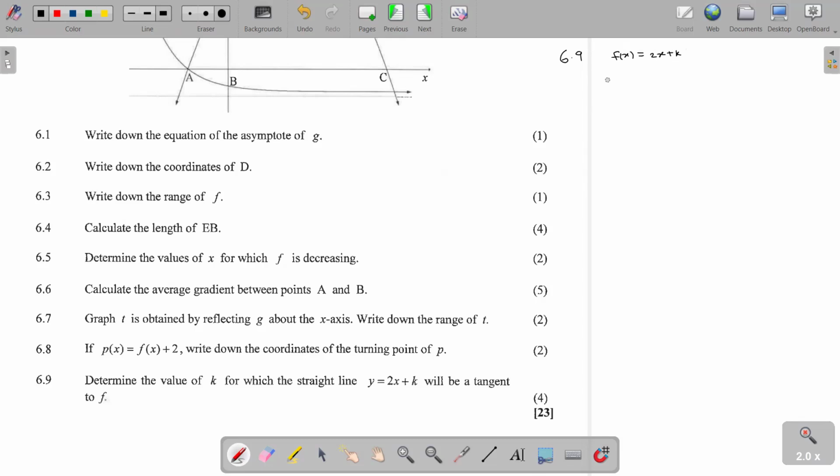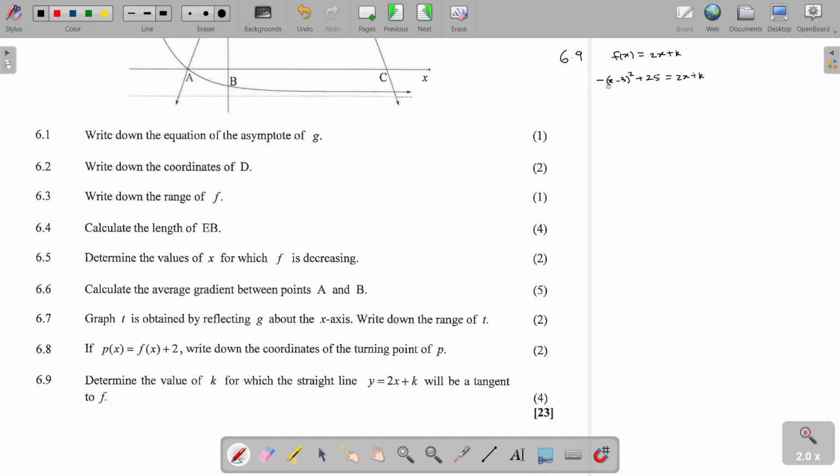So f(x) is given as minus open bracket x minus 3 squared plus 25. This is equal to 2x plus k.